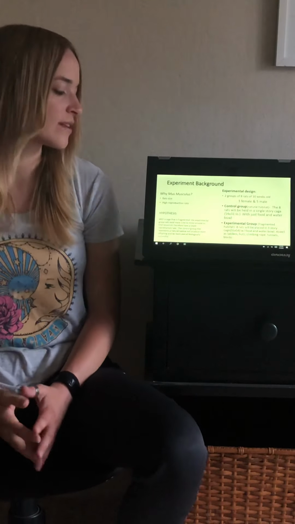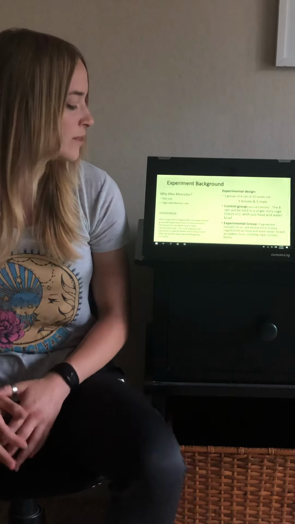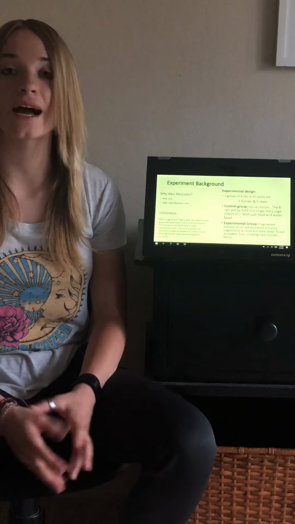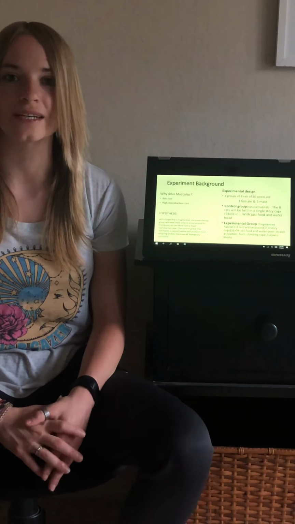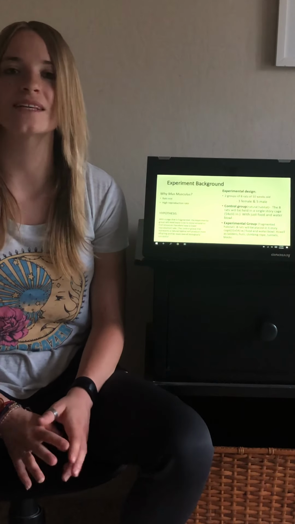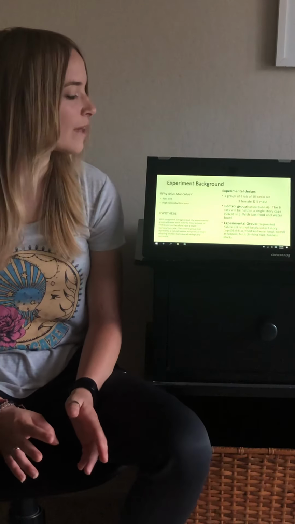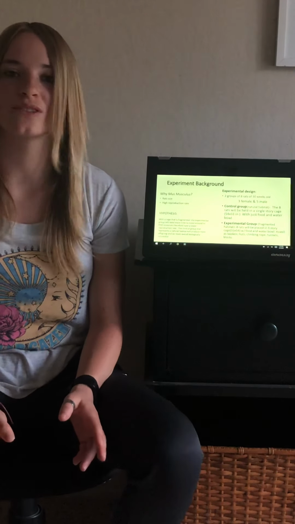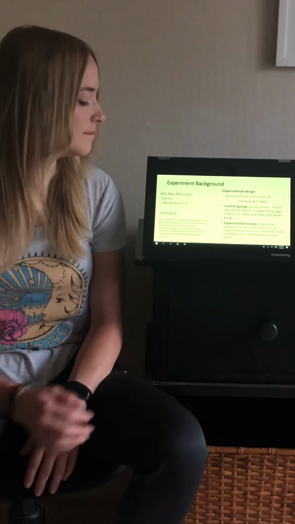So my hypothesis is that in a cage that is fragmented, the experimental group will have a harder time finding their food and moving around their cage, and therefore have a lower reproduction rate than the control group that has just a single-story cage with all their resources easily available to them.